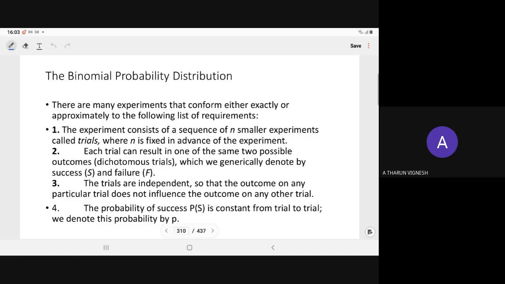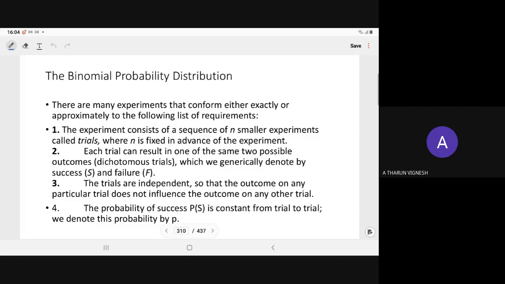Third, all Bernoulli trials are independent, so the outcome of any particular trial does not influence the outcome of any other trial. And the probability of success should be constant, and we denote it by p. In each Bernoulli trial we have two outcomes, success and failure, so the probability of success in each trial must be the same small p.